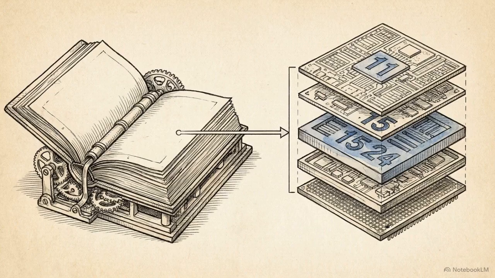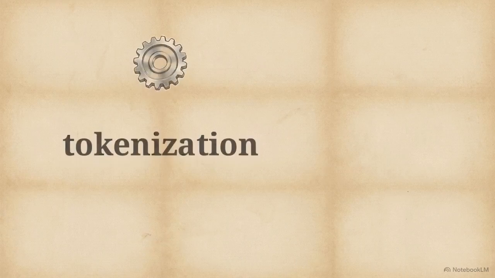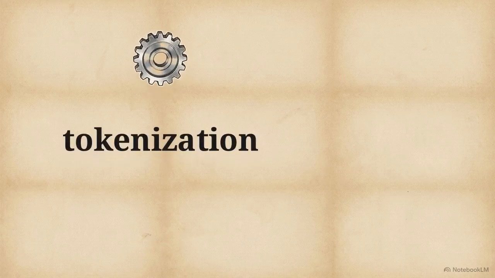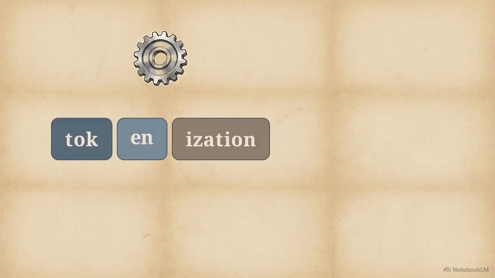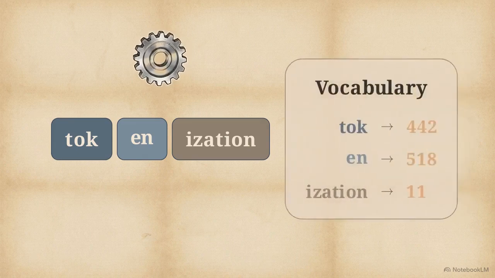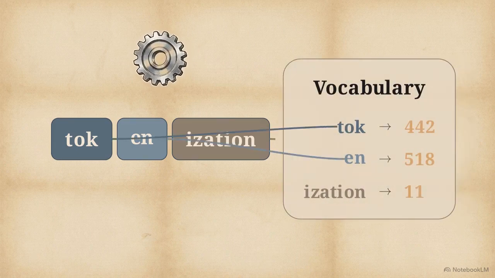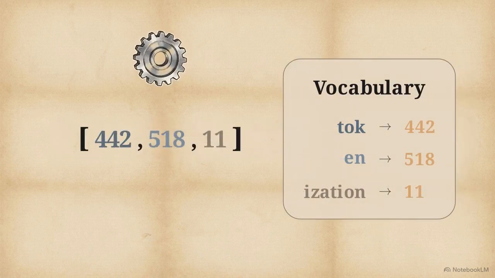Before the model can read these stories, the raw text must be converted into memory-efficient numerical inputs through a process called subword tokenization. This animation shows the byte-pair encoding algorithm at work. It breaks raw text into chunks by iteratively merging the most commonly occurring byte pairs, which maps the text to a standardized list of numerical IDs.